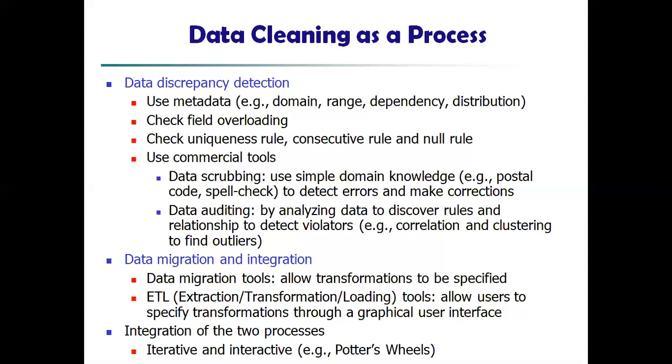So we have seen, for example, data has been taken from any of the applications, or you can call it OLTP, online transaction processing. Here also the data is taken and given to an ETL tool, which will allow the user to specify the transformations through a graphical user interface. From there, the data will be placed in OLAP, that is a data warehouse, where it can be used for taking decisions. This data warehousing is also called online analytical processing or decision support system. So this tool will make you organize the data in a clean format.